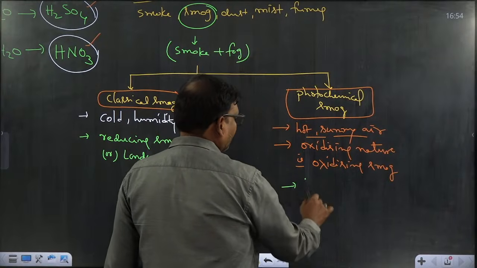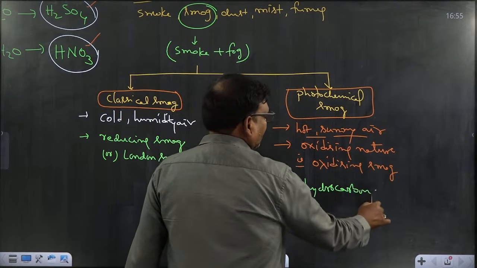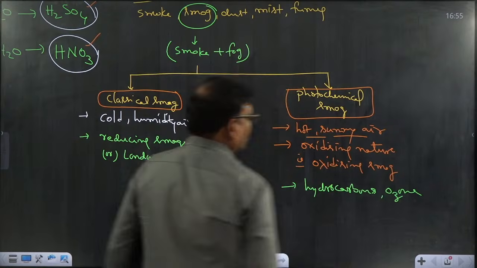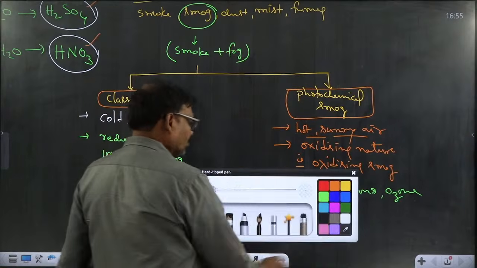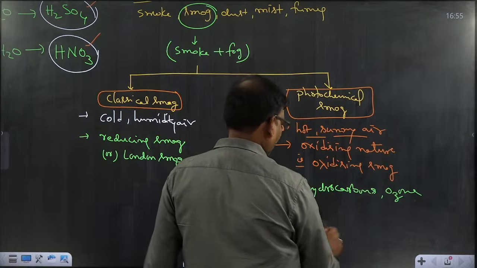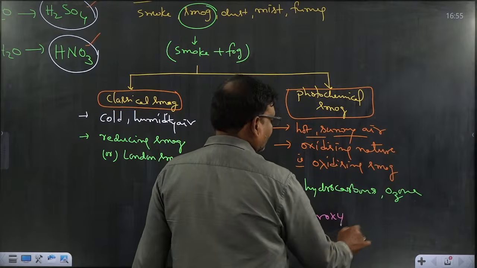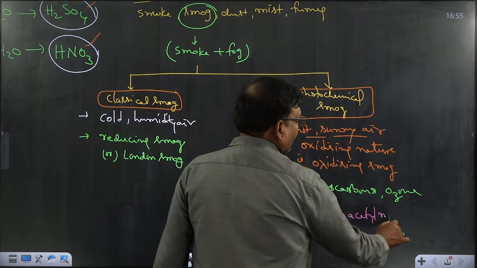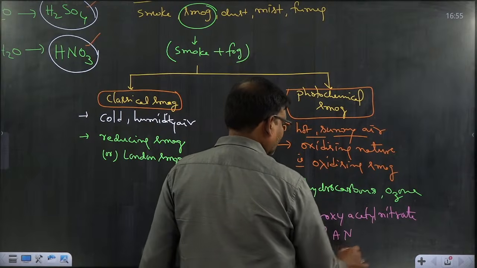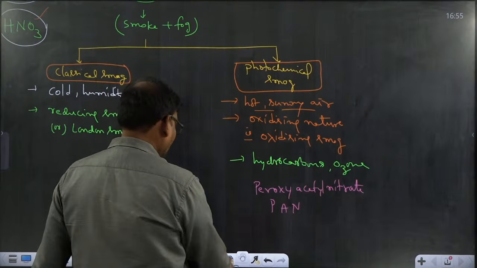Hydrocarbons and ozone will form other types of pollutants like PAN, peroxyacetyl nitrate.